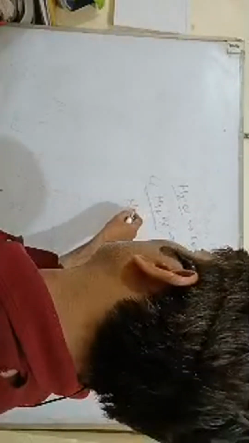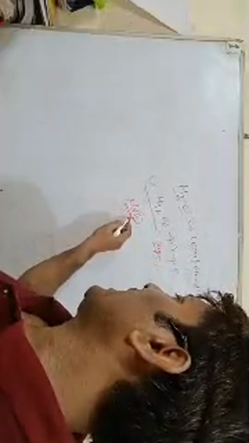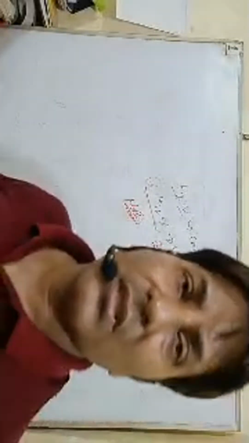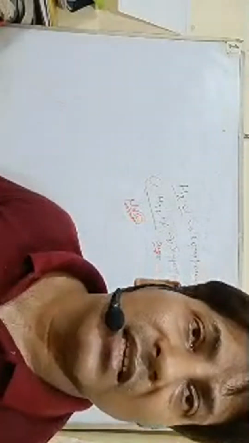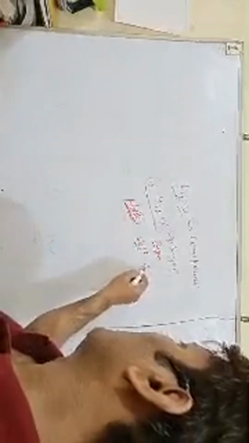And NaCl, similarly, Na is sodium and Cl is chlorine, both have a bond between them, and it forms table salt.